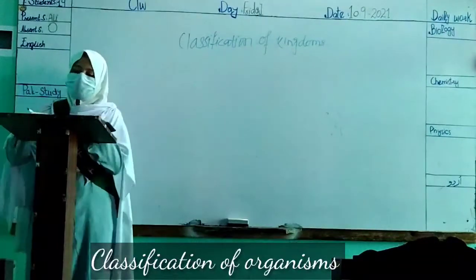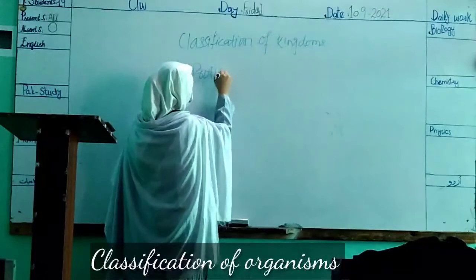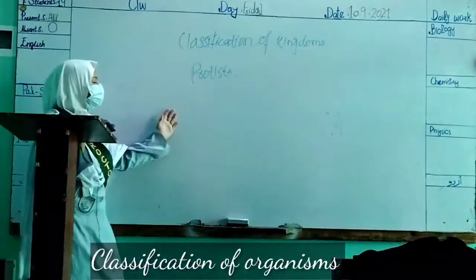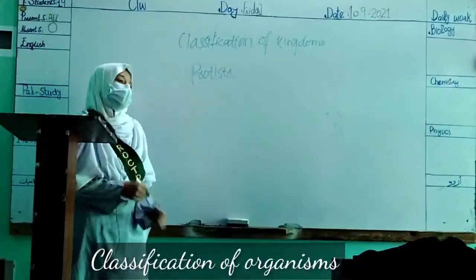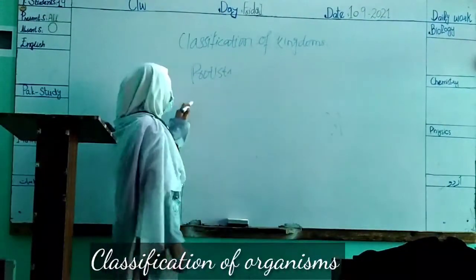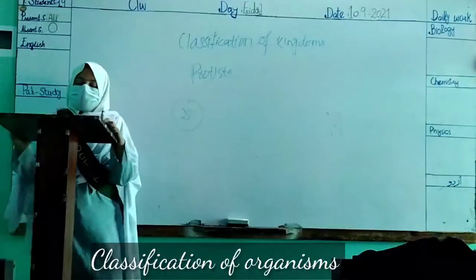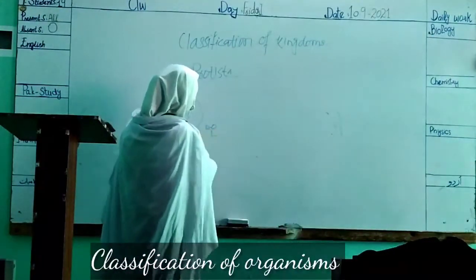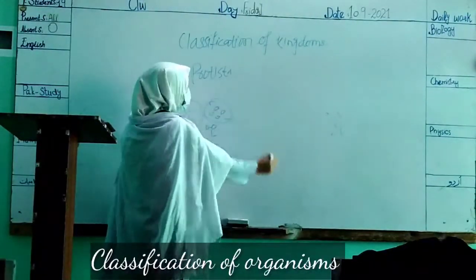Now the second one is Kingdom Protista. It includes unicellular and unicellular colonial organisms. What is unicellular colonial? Unicellular colonial means organisms made up of one cell that live in a group, and they do not form tissue, because when cells combine in a specialized way they form tissue.